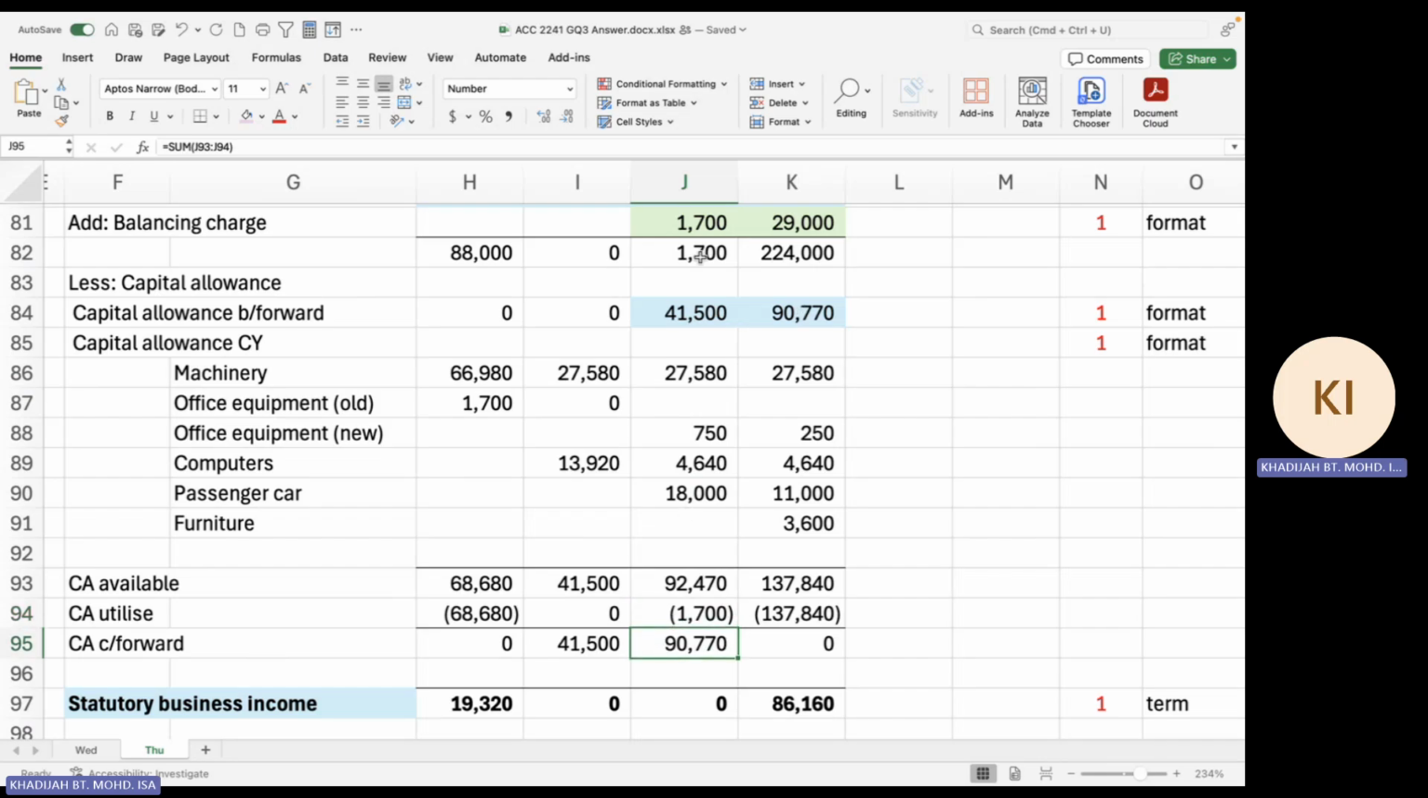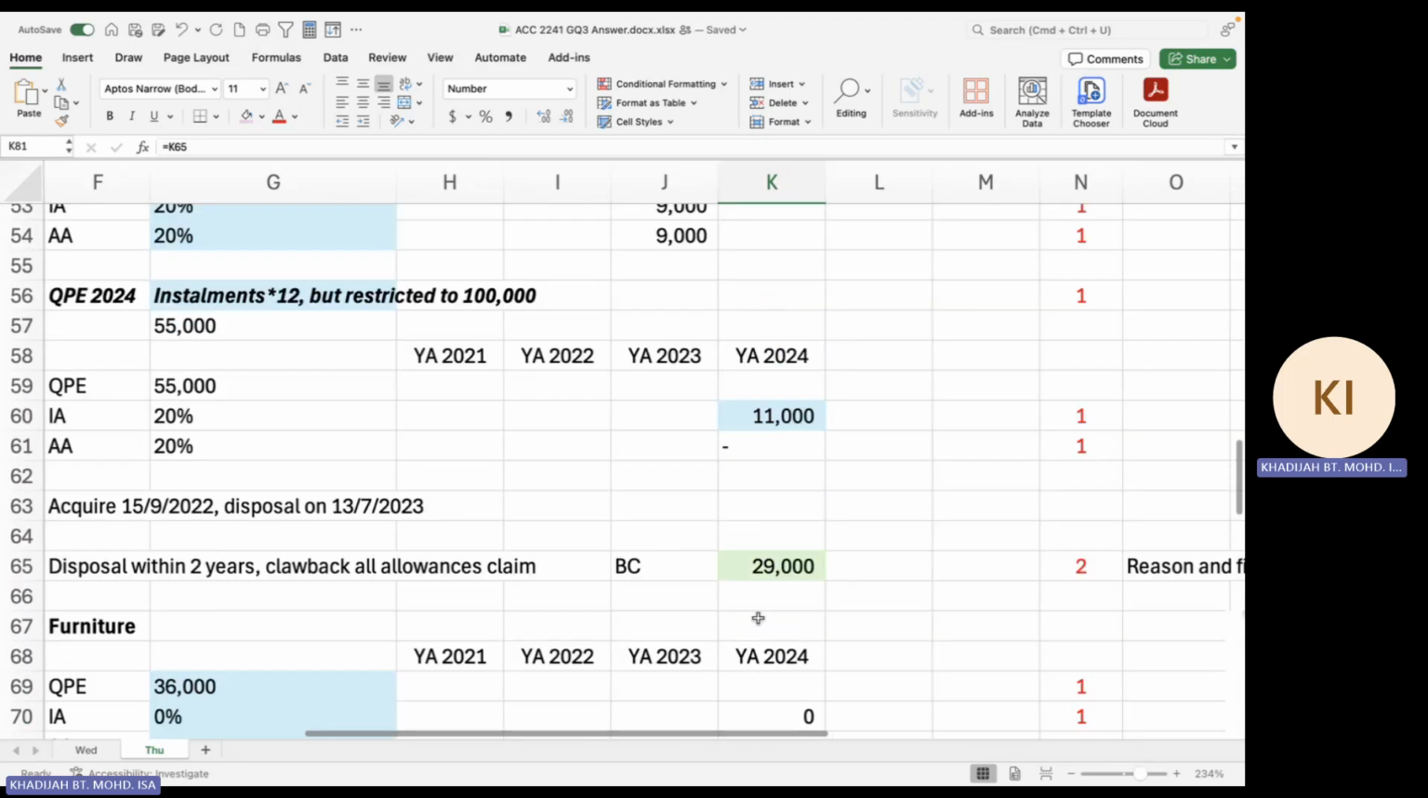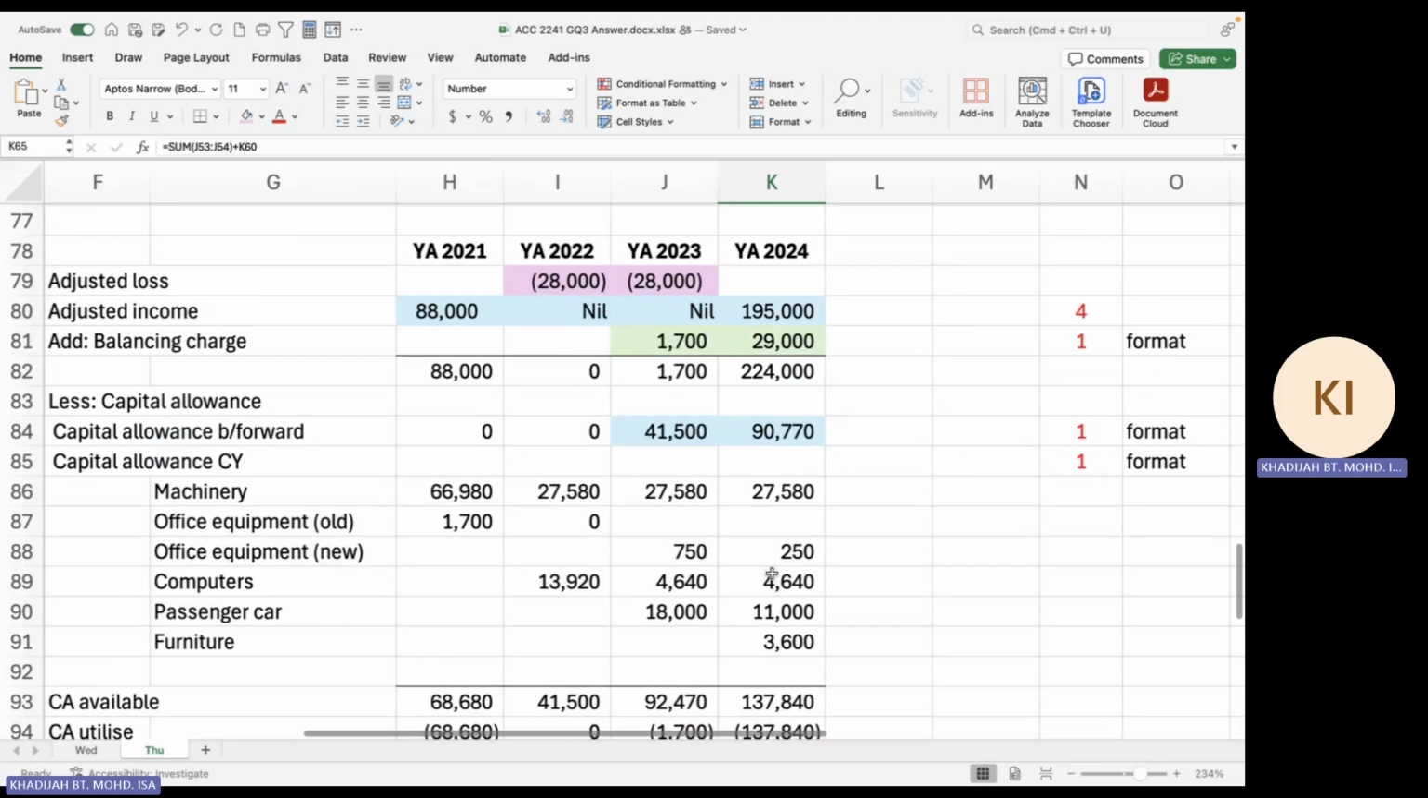So 1.7 here, income minus CA 1.7, you have statutory income of nil. In the following year, remember that this one is carried forward to next year, plus all the allowances available. So you have CA available of 137,840, but income in 2024 is 195,000 from your adjusted income. You also have a balancing charge of 29,000 from your passenger car here. So total income here is 224,000.